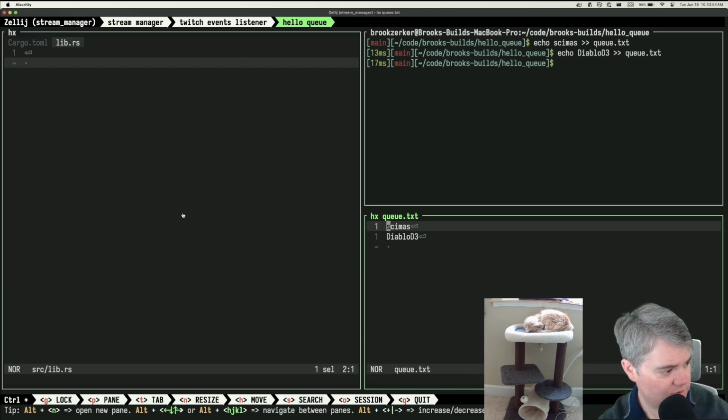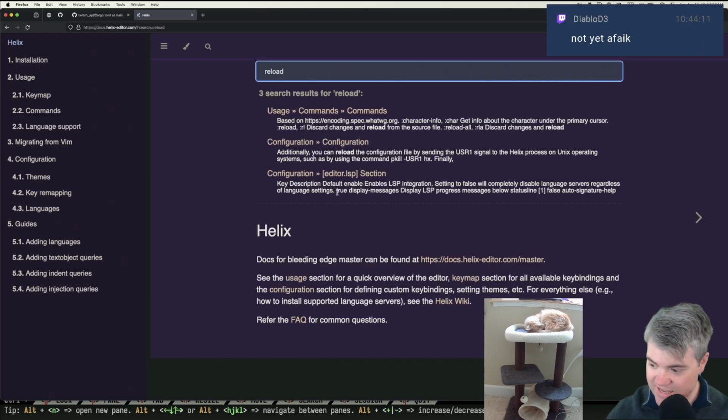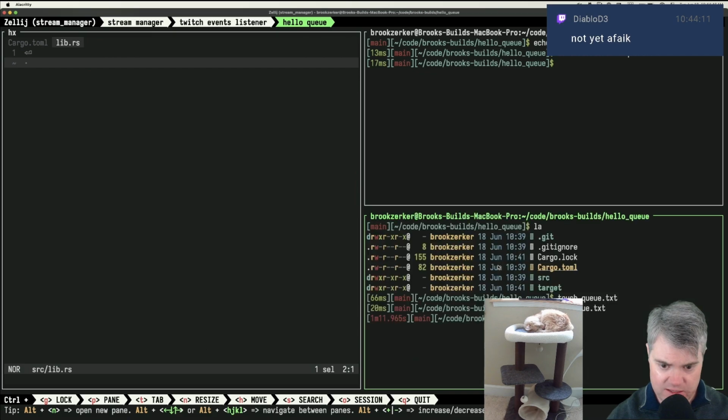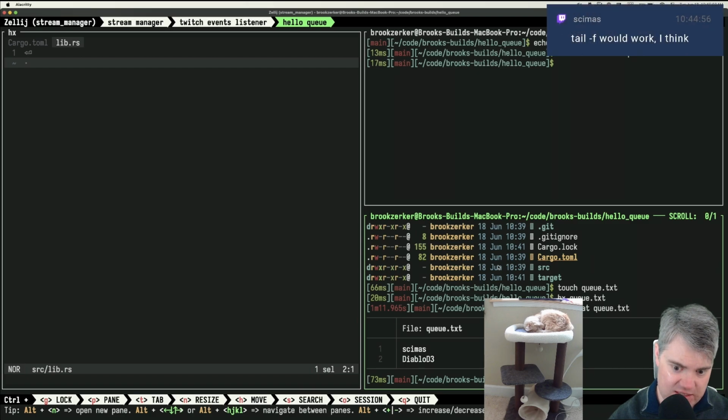Did Helix say something where when a file updates, it will reload automatically? Is that something that can happen? Not yet. That's too bad. Okay, so that's unfortunate. So we can't use Helix for this. I don't think bat works, right? So if I bat queue, yeah, bat is not going to show it to me because I need something more interactive for this.